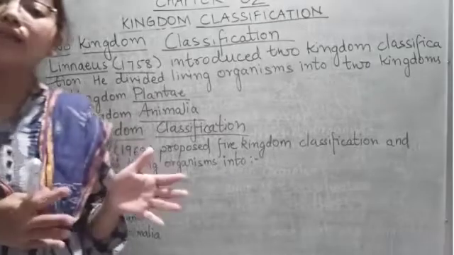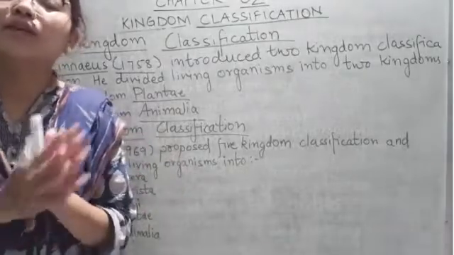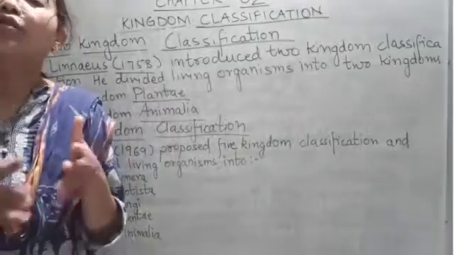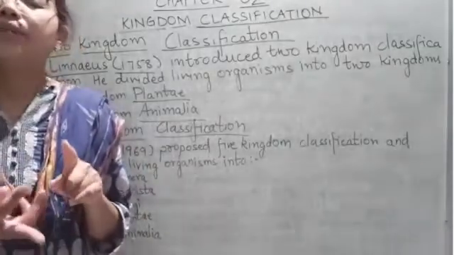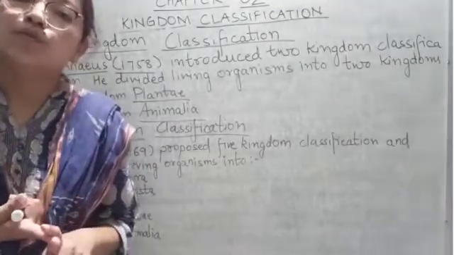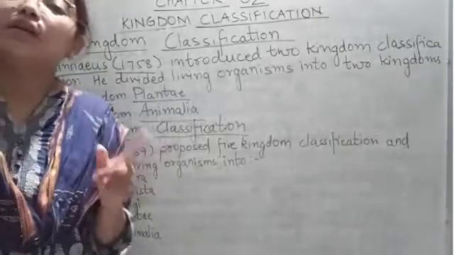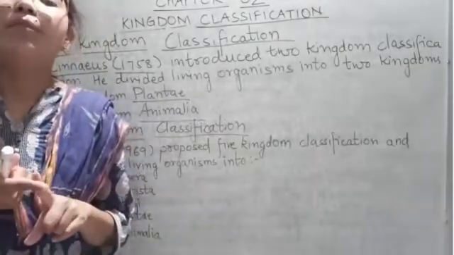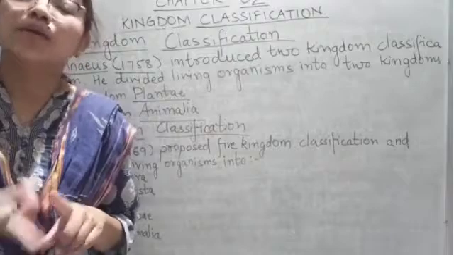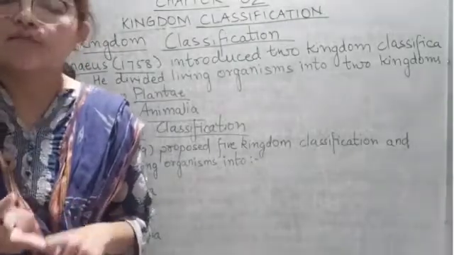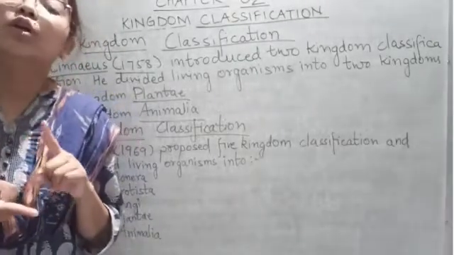Now, as you know, plants and animals are different from each other. They have different features. Plants do not move. Plants prepare their own food with the help of sunlight, and they possess cell wall. They also have chloroplast.